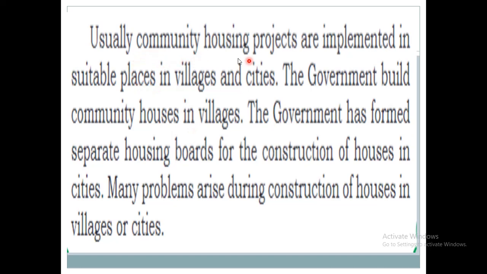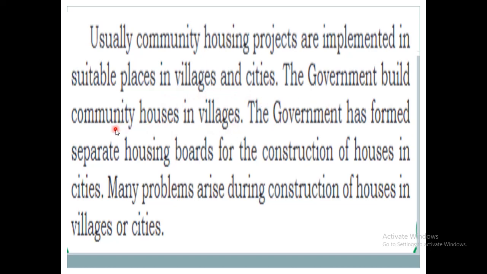Usually the community housing project is implemented in villages and cities. It is implemented in some places in villages and cities.